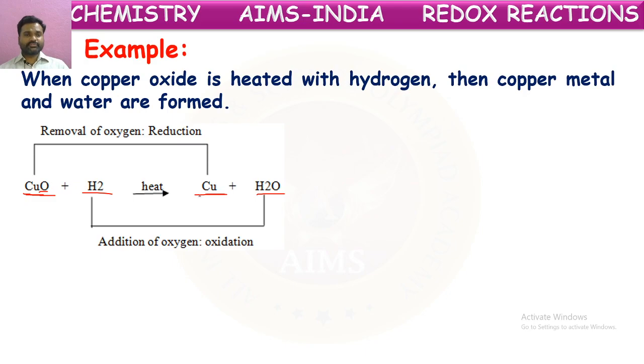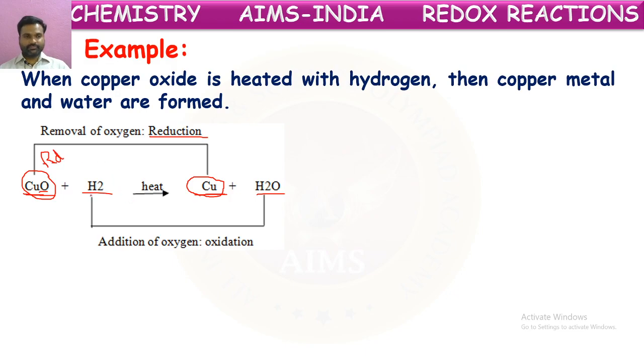There is no oxygen with copper after the reaction, and it remained as pure copper. So in terms of copper oxide, it lost oxygen. We said that the loss of oxygen is reduction. So copper oxide is reduced.